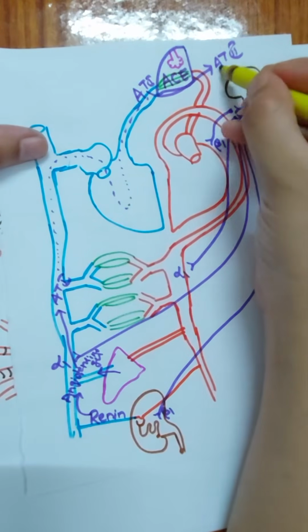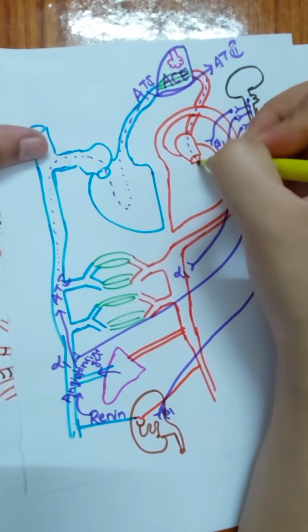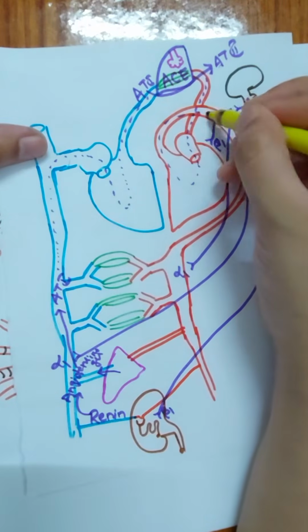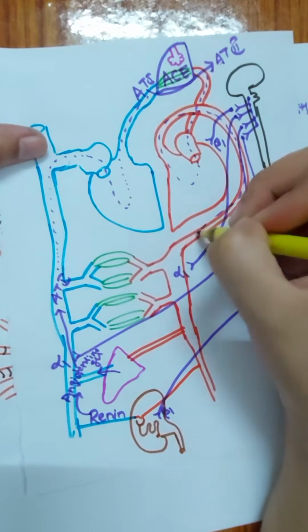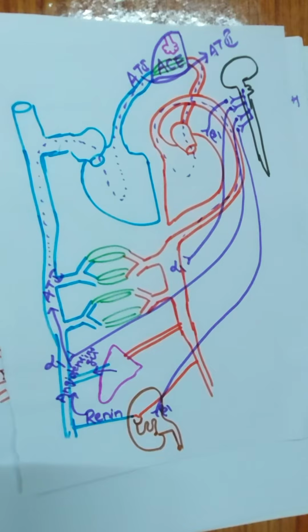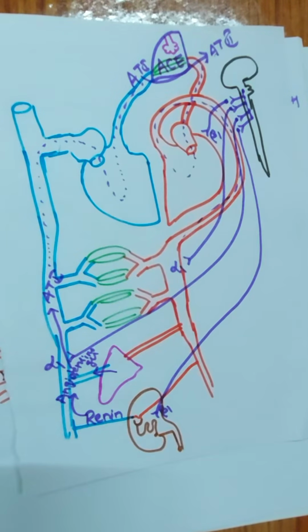Now what will this angiotensin 2 do? It will move to the left atrium, and then via the left ventricle it will move to the various parts of the body, and it is present in the circulation now, and it will interact with its receptor. So what are all the areas where the angiotensin receptors are present? Yes, I'll be making it in pink color.